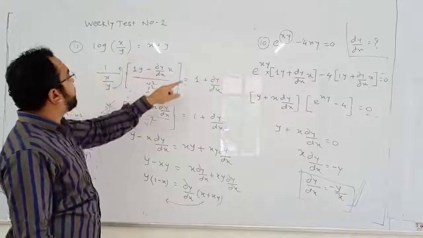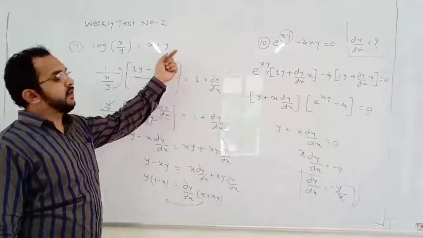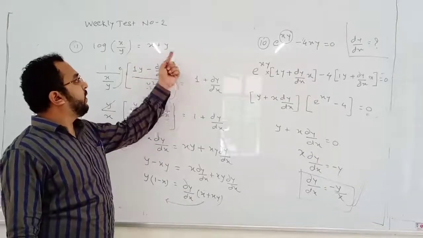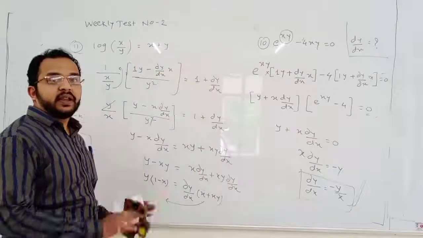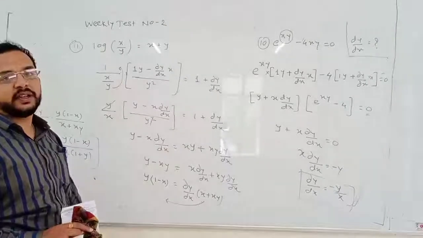Now this is the differentiation of log x by y. Now on RHS, differentiation of x is 1, differentiation of y is dy by dx. This is the differentiation. From here onwards, only simplification.